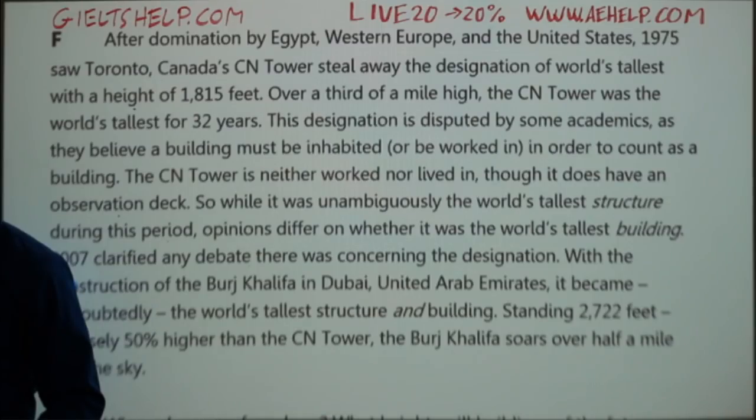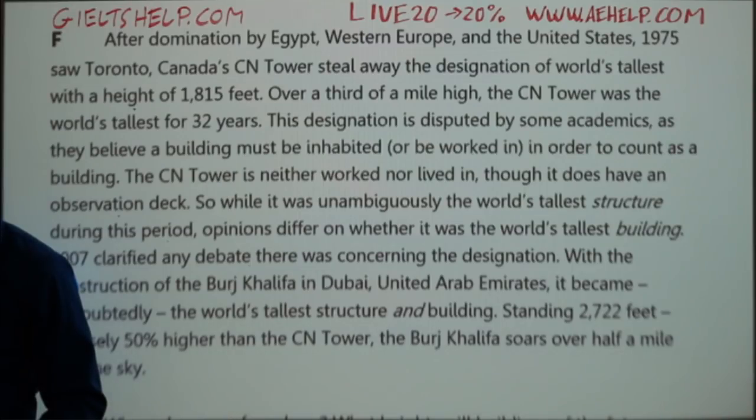This designation is disputed by some academics, as they believe a building must be inhabited or be worked in order to count as a building. The CN Tower is neither worked in nor lived in, though it does have an observation deck. So while it was unambiguously the world's tallest structure during this period, opinions differ on whether it was the world's tallest building.